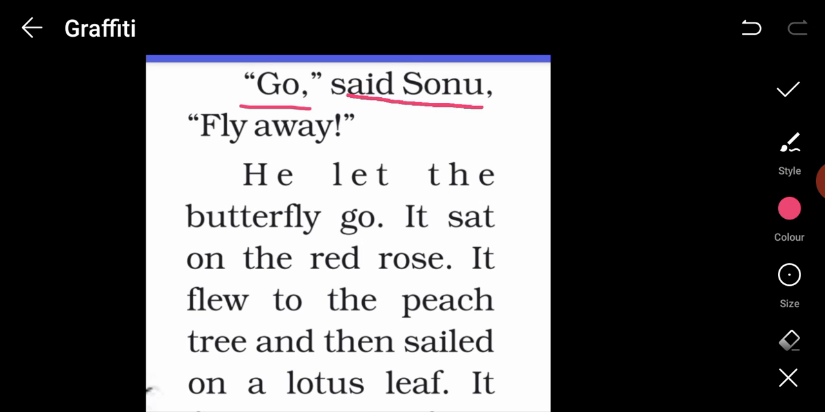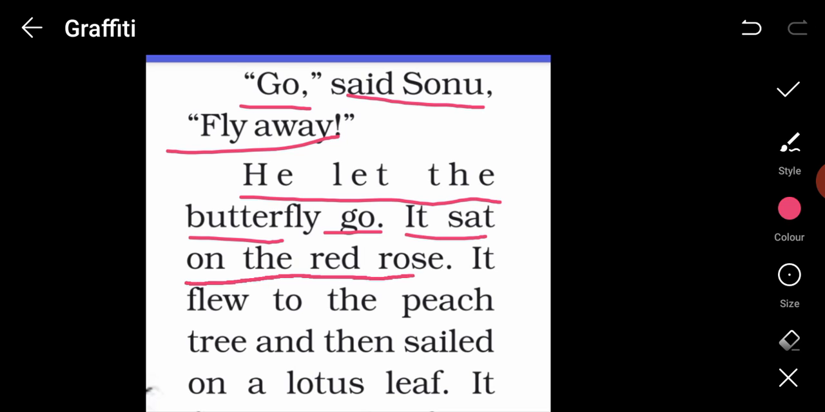"Go," said Sonu. "Fly away." So he released the butterfly because he did not want the butterfly to be sad. He let the butterfly go. It sat on the red rose. It flew to the peach tree.